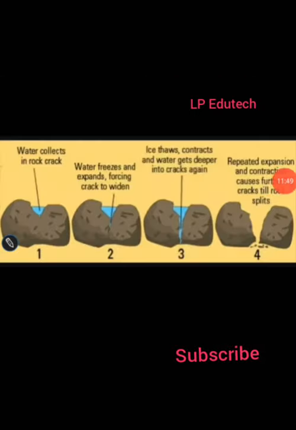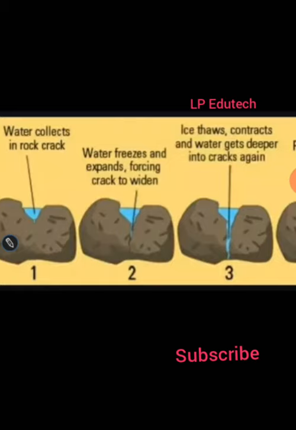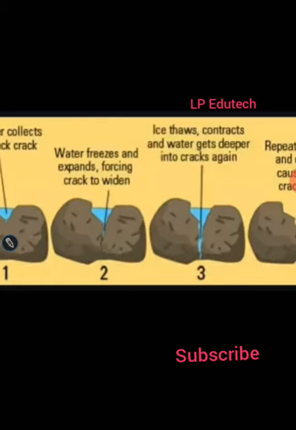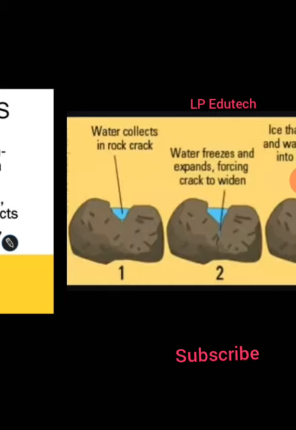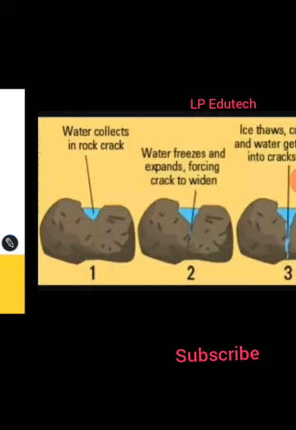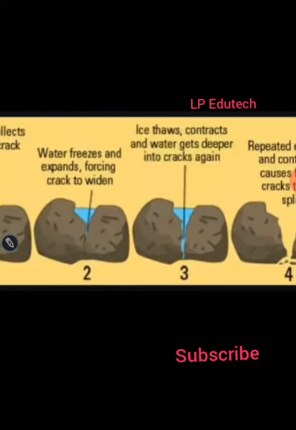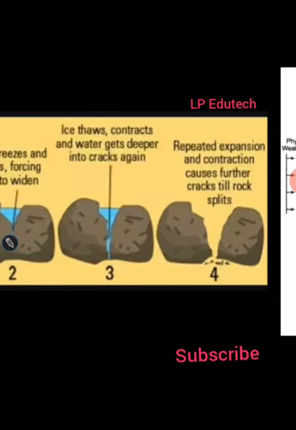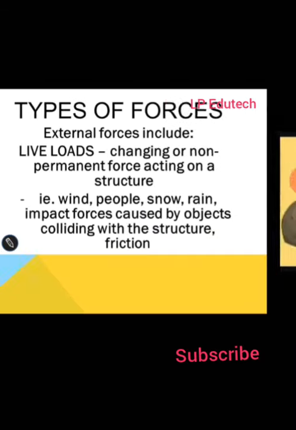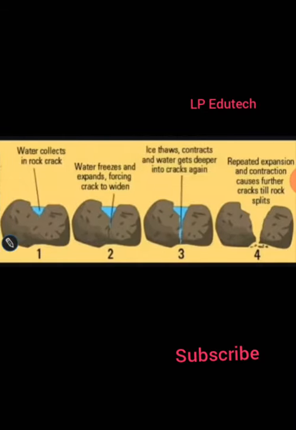Second, frost. You know that the volume of water increases when it freezes. It is a very common law. So in areas where the temperature drops below 0 degrees Celsius for quite some time, the water accumulates in the rocks and crevices. When the water freezes, its volume increases. Now this leads to tension in the rocks and they finally shatter, as figures 1, 2, 3 and 4 show the process.